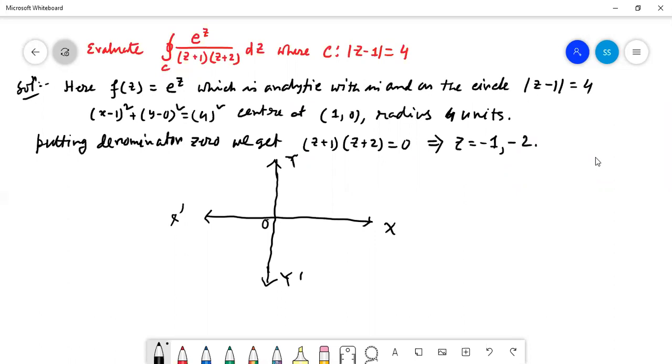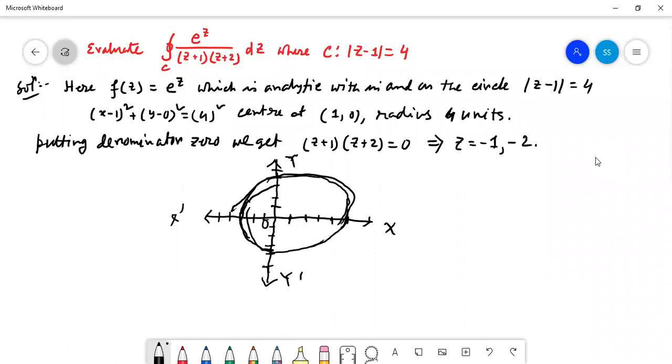The center of the circle is at (1, 0). If we take that, this is 1, 2, 3, 4, 5. Here also 1, 2, 3, 4, 5. The center is (1, 0) and the radius is 4 units: 1, 2, 3, 4. So this is the radius. Here also 1, 2, 3, 4. The circle will be like that. So our circle is like that.